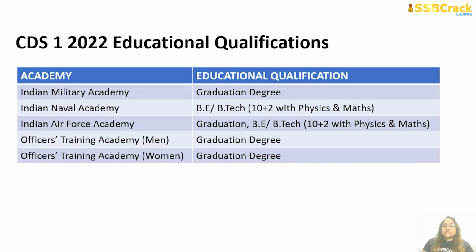Now, talking about the CDS 1 2022 educational qualifications, and this is important because it will decide which training academy you are going to. If you have a graduation degree, you are eligible for the Indian Military Academy or IMA. If you have a BE or BTech, and if you had physics and mathematics at your 10+2 level, then you are eligible for the Indian Naval Academy or INA. Now, if you have a graduation and a BE or BTech with 10+2 having maths and physics during that time, you are eligible for the Indian Air Force Academy or the AFA.